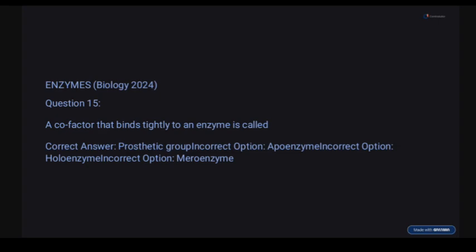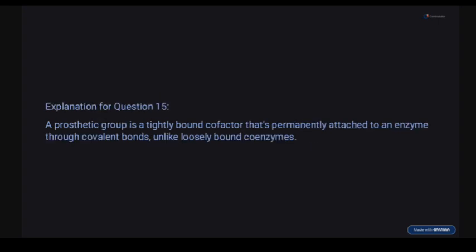So question 15. A cofactor that binds tightly, that's the keyword there, that binds tightly to an enzyme is called: options prosthetic group, apoenzyme, holoenzyme, aeroenzyme. So the correct answer here is what? Prosthetic group is a tightly bound cofactor that permanently attaches to an enzyme through covalent bonds, unlike loosely bound coenzymes.